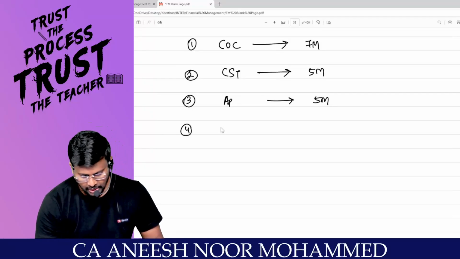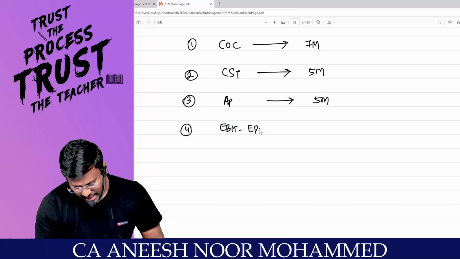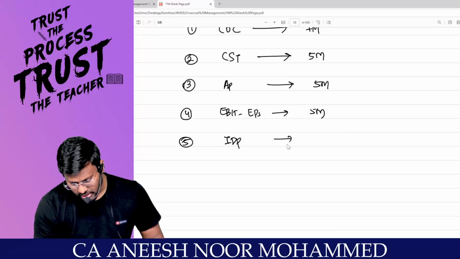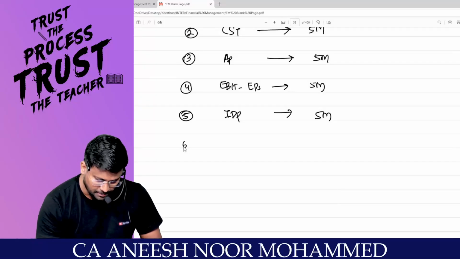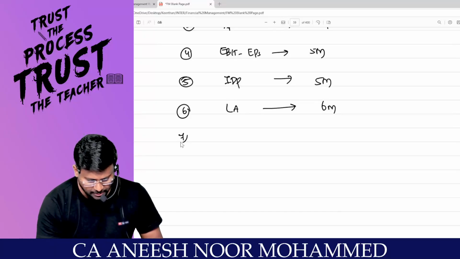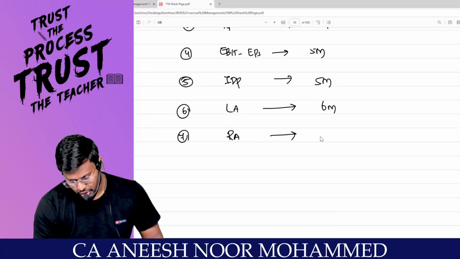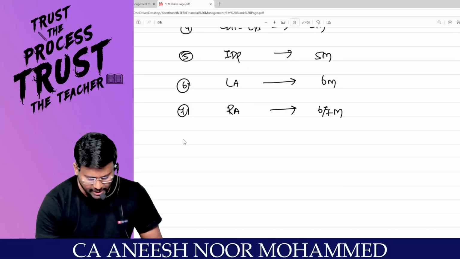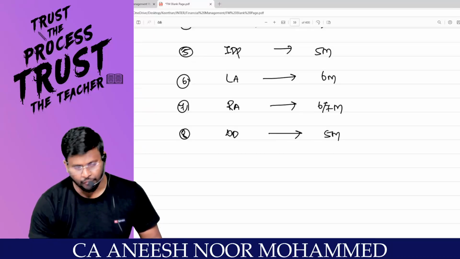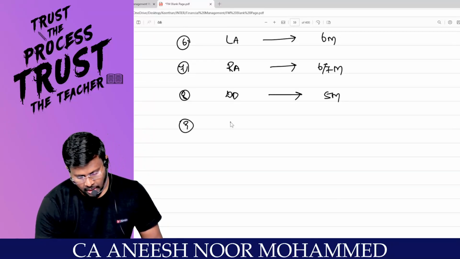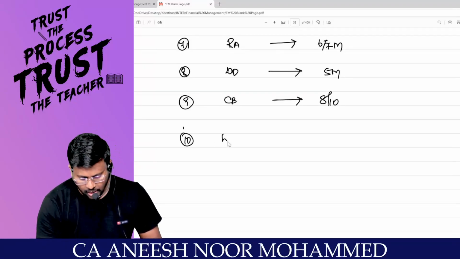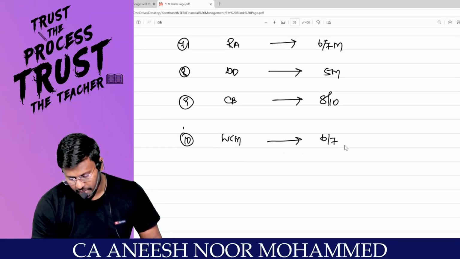Number 4, EBIT, EPS analysis, a sure shot 5 mark area. Number 5, indifference point. Sir, if it comes, 5 mark area for exam. Number 6, leverage analysis, mandatory 5 to 6 mark area. Number 7, ratio analysis, sure shot 6 to 7 mark area. Number 8, dividend decision. Surely they are asking a 5 mark question in exam. Number 9, capital budgeting. Oh my god, 8 to 10 mark area. And the last one, working capital management, a 6 to 7 mark area for exam.